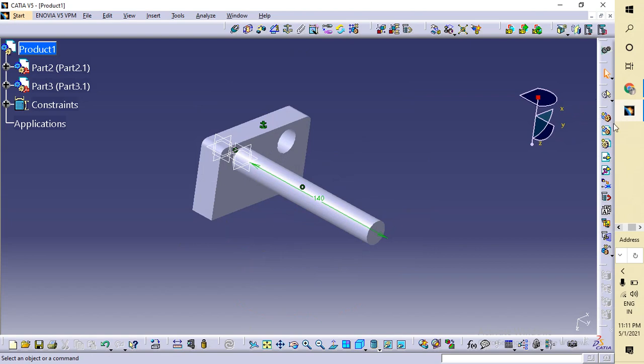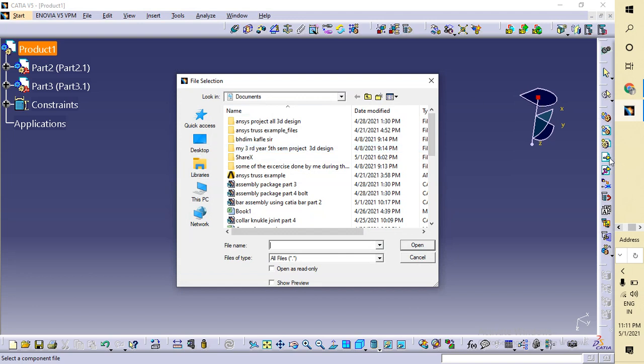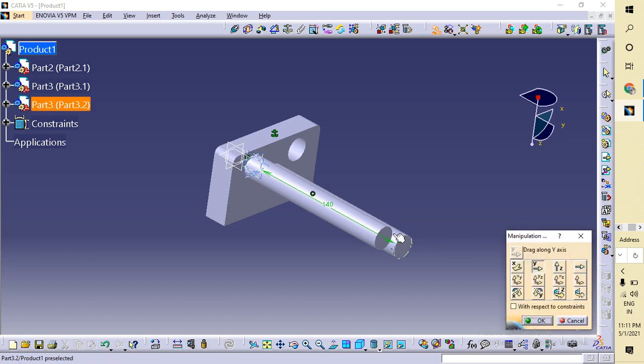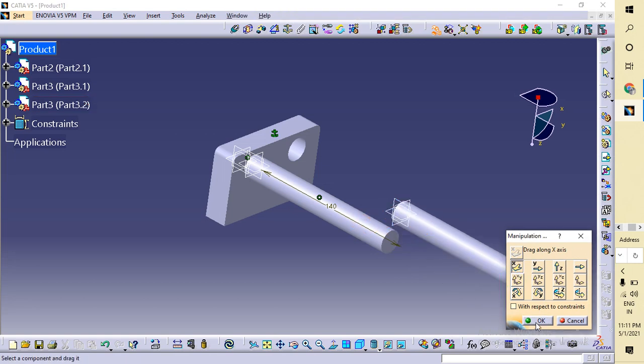Now again I'm going to existing component and product. I already showed you guys where to go. I'm doing it too fast, so don't worry. I'm also showing you where to go, and where not to go. So, the bar assembly, I need this one, and by using string manipulation I want to change this one. I'm selecting this X and dragging it a little far away from this.